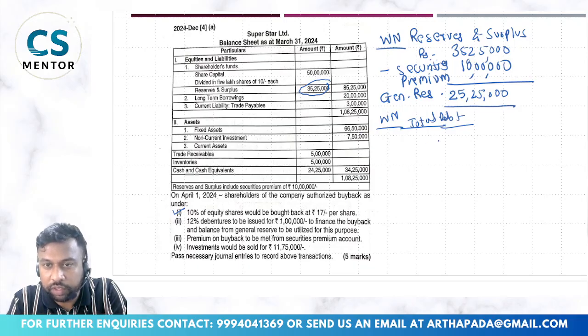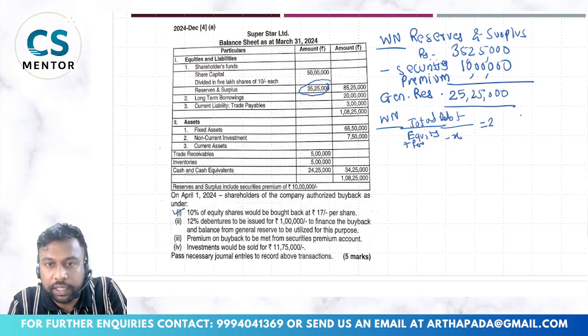No need to do this working note in this particular sum, but we are just checking the debt equity ratio, debt divided by equity, total equity plus free reserves minus my x, this should be 2.